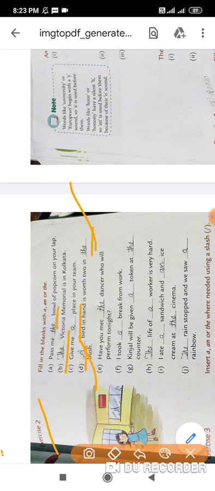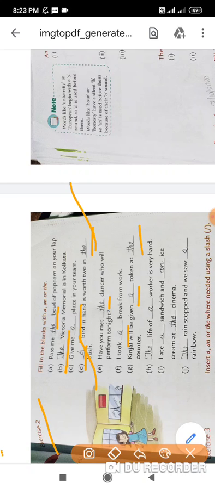Have you met the dancer who will perform tonight? That means we are talking about a particular or specific girl dancer, so we put here the. I took a break from work. A break, its sound is consonant, so we put a. Then Kinjal will be given a token at the counter. It is talking about the particular counter.